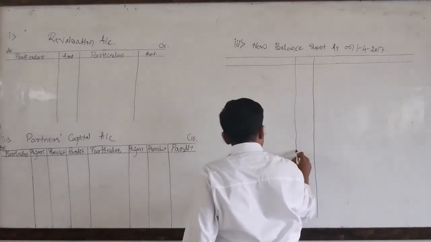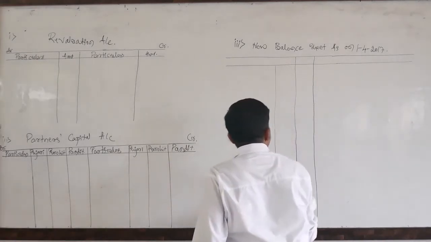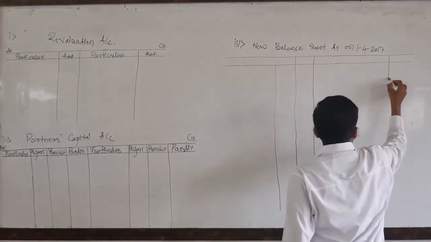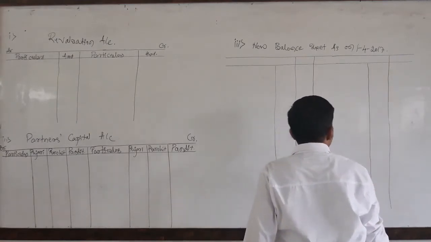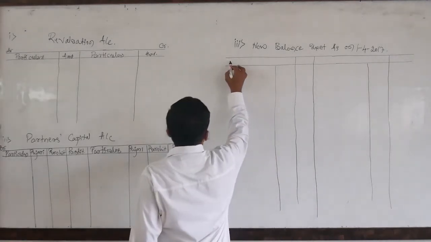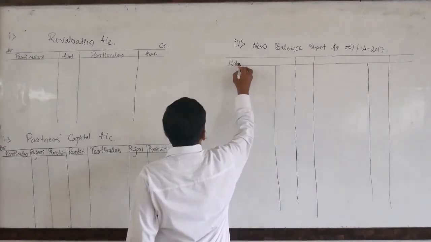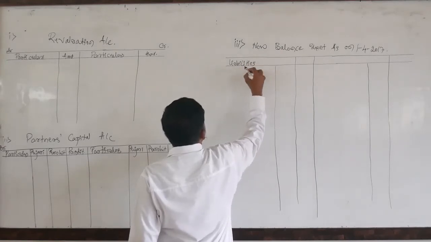This is on the liability side. Please don't write the debit and credit for this table. Why? Because it is not an account. This is the statement. We just need to write liabilities. These are the list of liabilities.